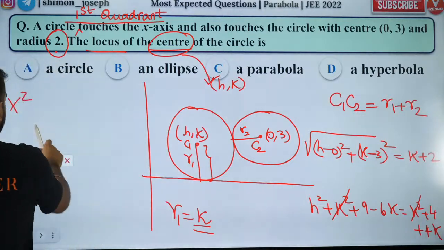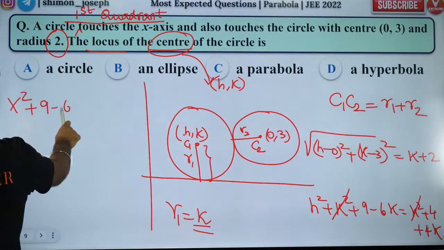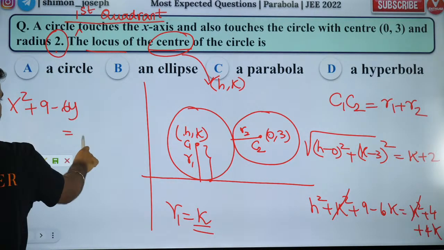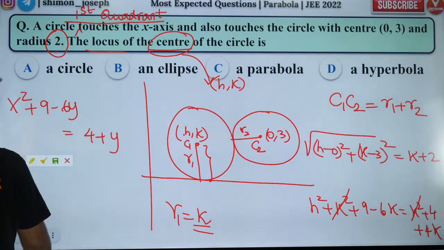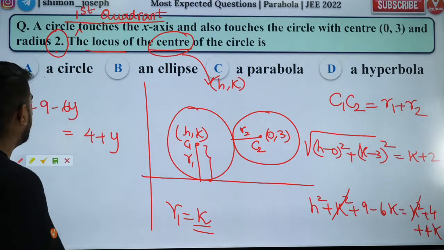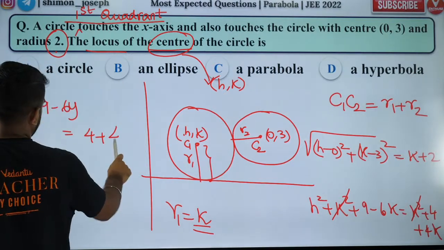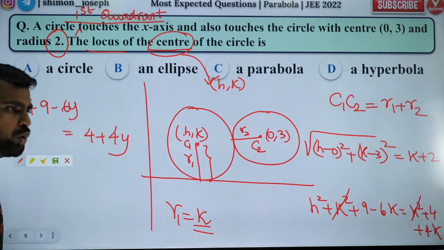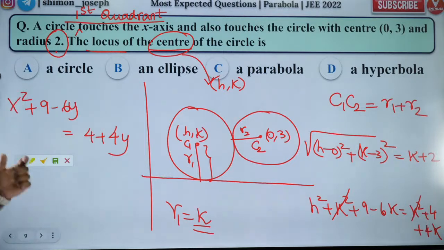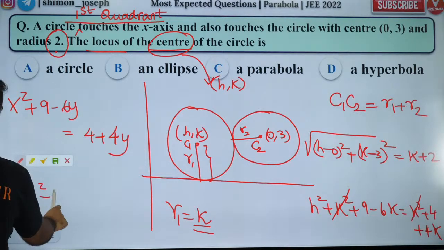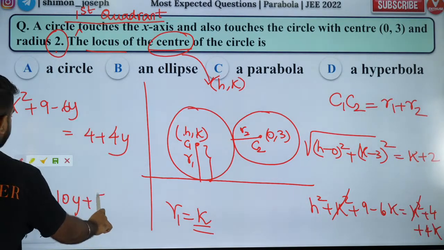So it will be x square plus 9 minus 6y is equal to 4 plus 4y, right? Did you all like it? Are you guys happy? Everybody happy with this? Great. Very good. So the answer is x square minus 10y plus 5 is equal to 0.